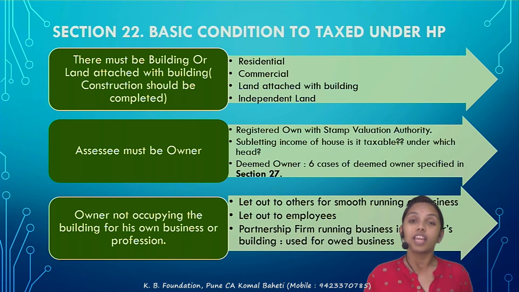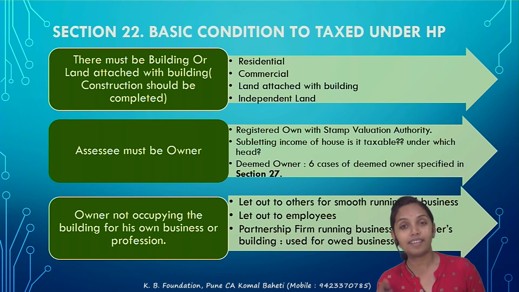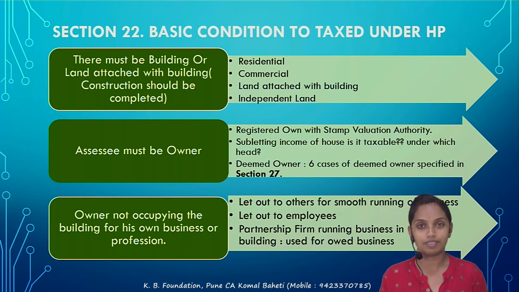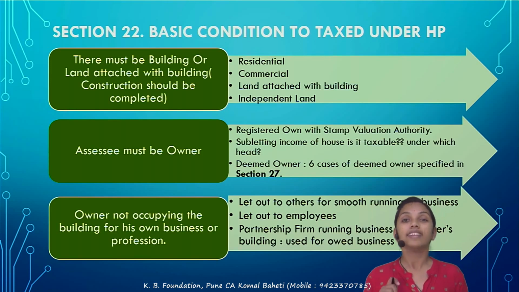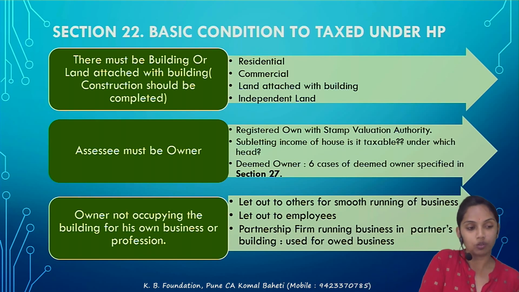The next, if there is a partnership firm, and the partnership firm is using the partner's building for the business purpose. Correct? And that partner is getting a rental income. Now the question arises whether the income would be taxable under the HP. No. Again, that rental income is to be considered from own business. Correct? Means the partner is carrying out an own business. So the income cannot be taxed under the HP. So this is all about section 22 about the chargeability.